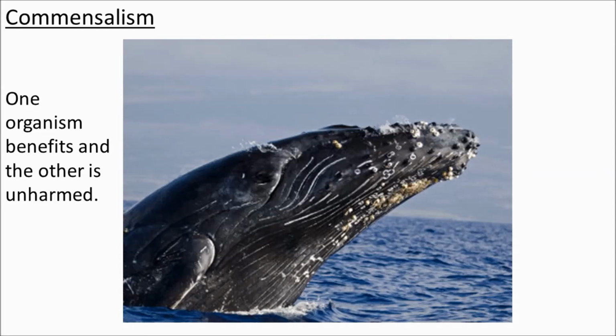Another relationship, commensalism. This is a class of relationship between two organisms where one organism benefits without affecting the other at all. Good example of this, barnacles. Barnacles living on a whale. They get moved to new food sources as the whale swims around, but the whale itself is not affected in any way, and that's commensalism.